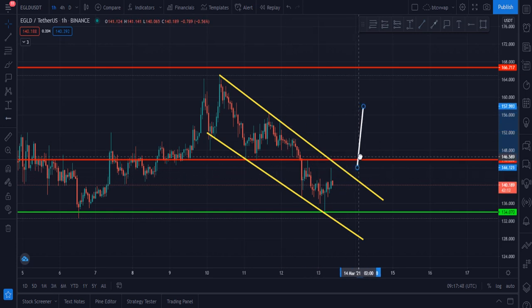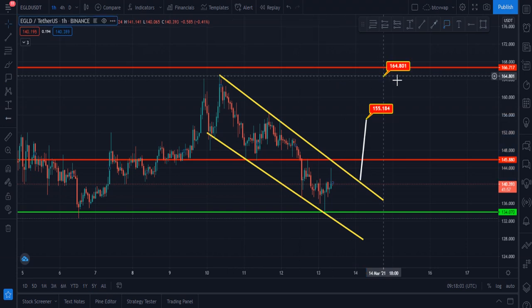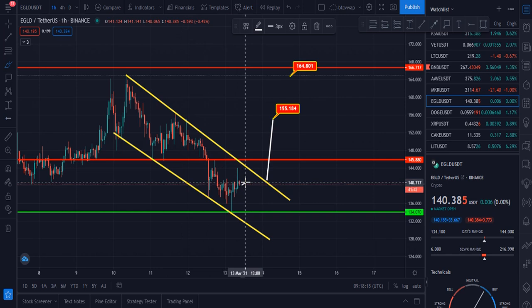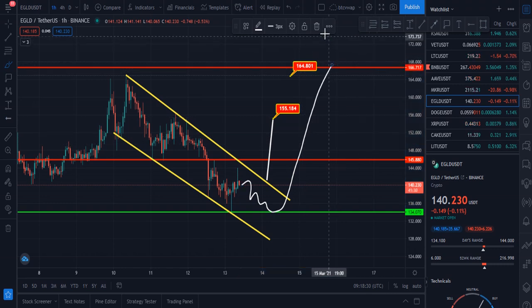Once it breaks this towards upside and closes hourly candles above this zone, which is $141, then after that our target will be 155 as our first target, and 164 is our second target, the beginning point of this falling wedge or descending channel. And maybe if it fails to break this, then it will go down to hit this, and once it hits this zone 134, this will be the sign that definitely it is going to hit this.